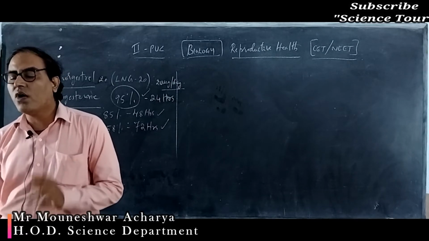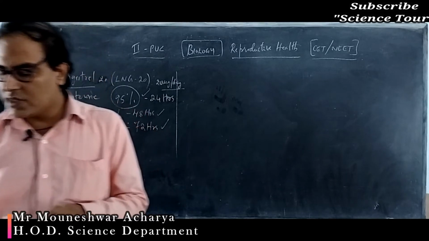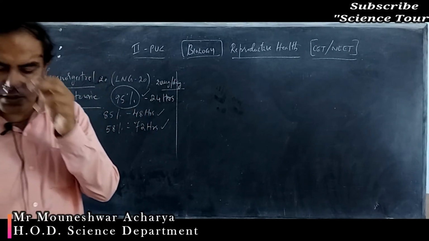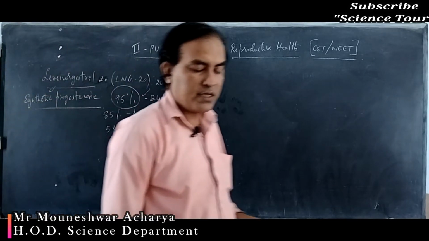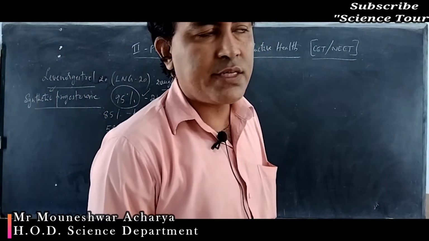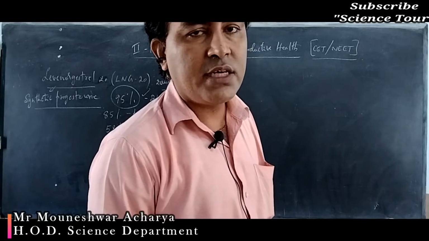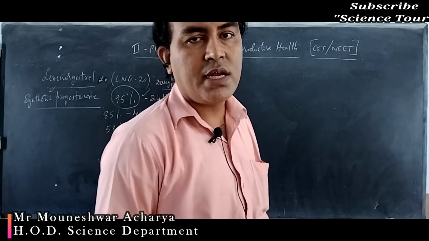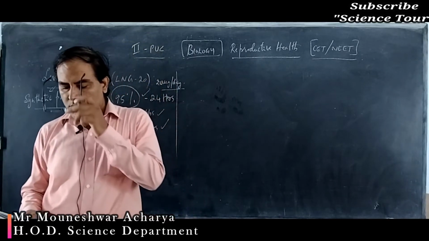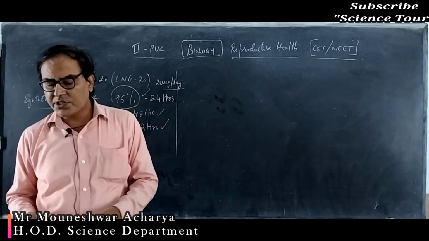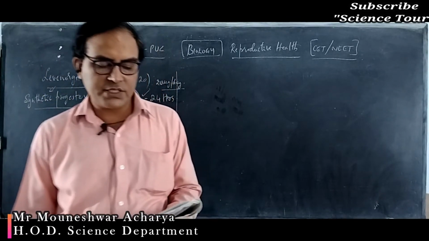In addition to all these points, it will prevent the implantation of the fertilized egg to the wall of the uterus, as well as it makes the cervix hostile to the sperms. So the right option is option B for you. Next, question number 8.